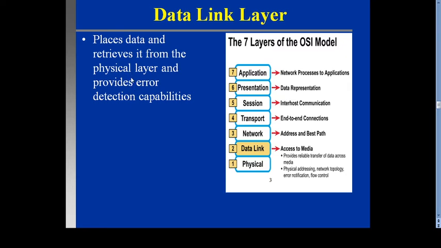And what are the sub-functions related to the data link layer? It provides reliable transfer of data across the media. Then physical addressing, network topology, error notification and flow control are also sub-functions performed by the data link layer. And kindly remember, physical addressing is related to the data link layer.